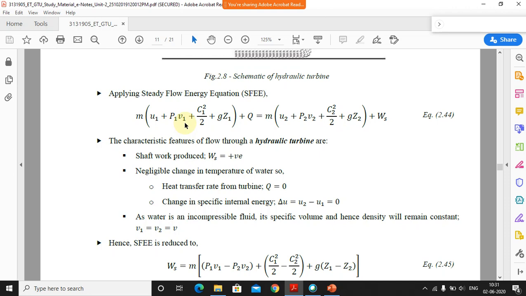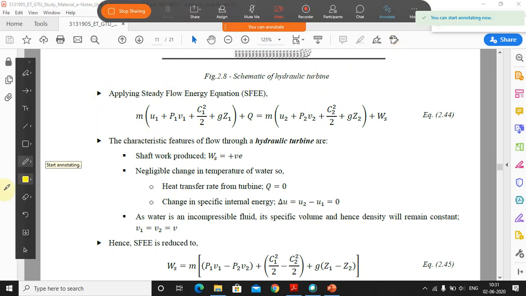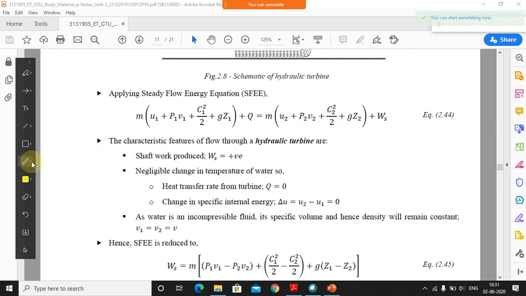Okay, so what are the different terms that we are considering over here? This u1 and u2 won't be there, because there is no change in that, so these terms will get cancelled. Again I'll show it by using the annotation. This one will be 0, this one will be 0. Then what else is there? This q is equal to 0, so we are not going to consider this.